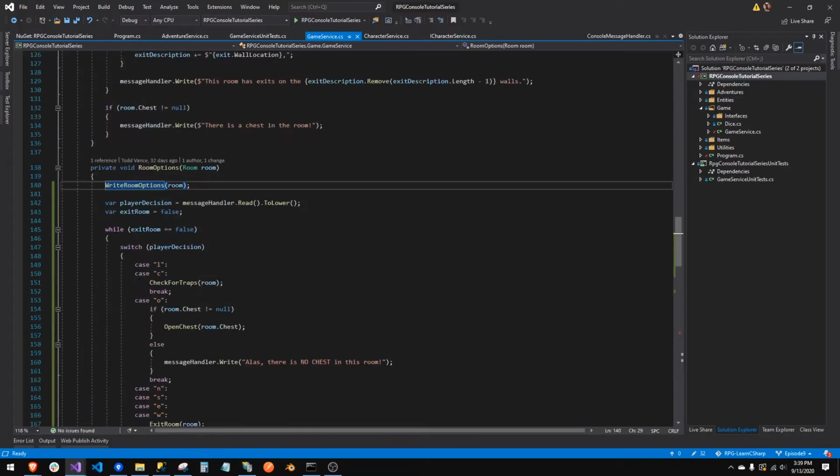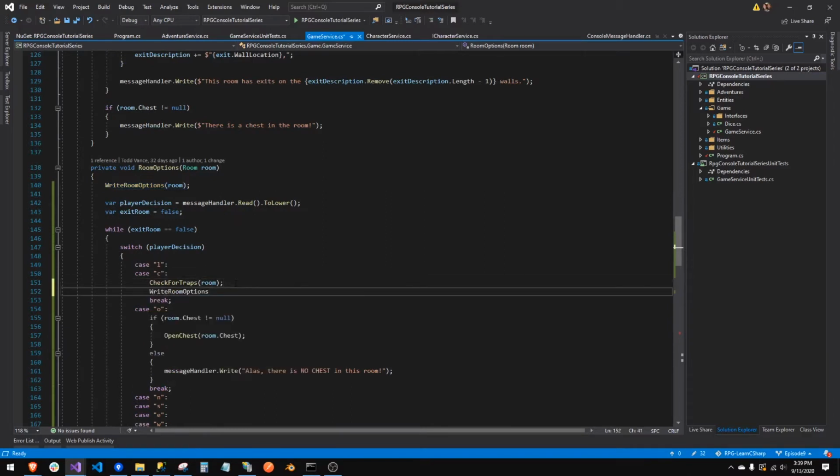And so now we're going to write the room options immediately, check for traps, and when we're done, we're going to write the room options again. Because checking for traps is never going to say that you've exited the room, right? Never. So we've got to write it again. And it'll lead to something else. Let's add all the options.